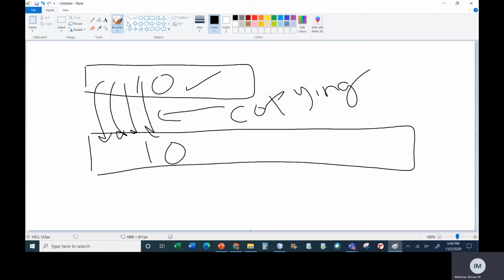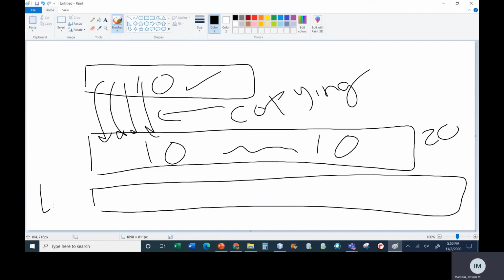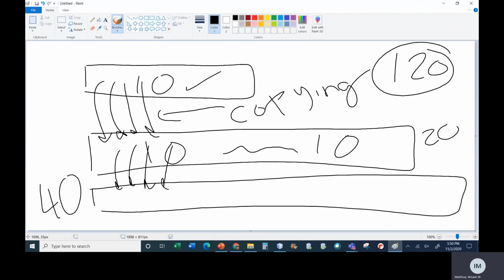And after it copies them, you can start inserting until you insert 10 more, and now it reached the 20 limit. So now it's going to have to double itself again. It's going to go to RAM and grab space that's capable of holding 40 elements, and again, it's going to have to copy those 20 elements, and so on. So if I know that my array list, for example, is going to hold 120, I should create it from the beginning with the size that I want. If I don't know, that's okay.